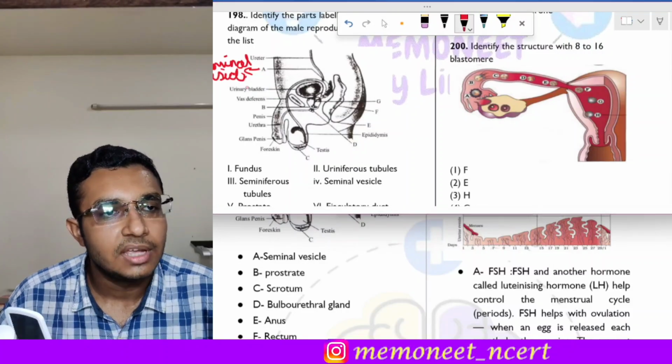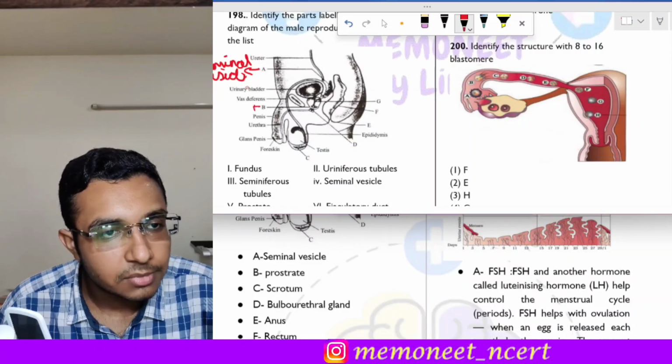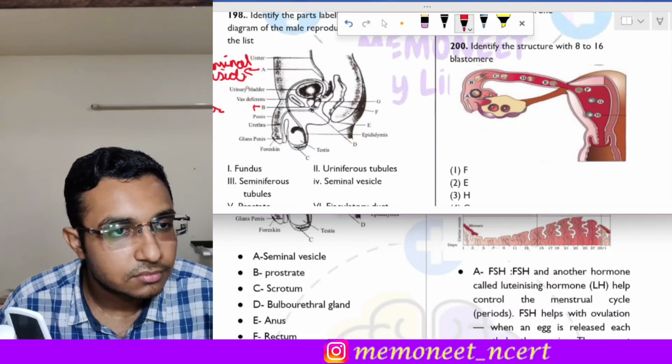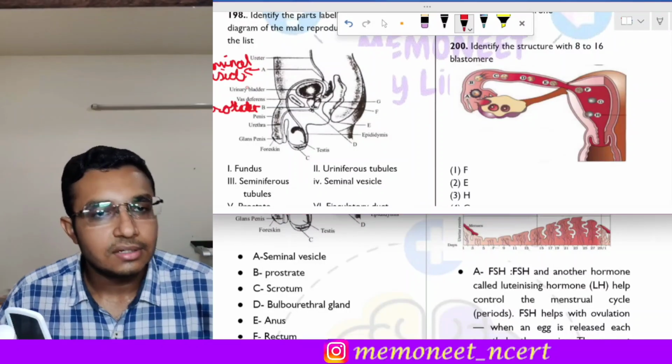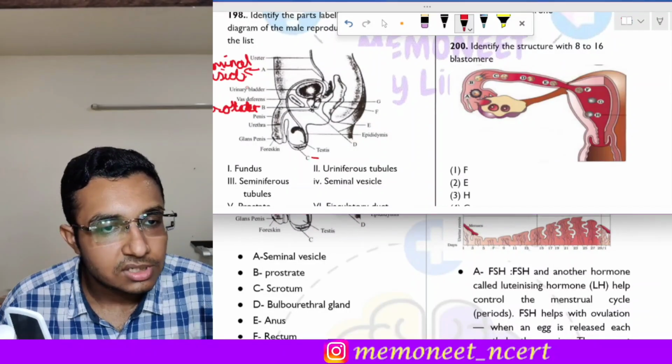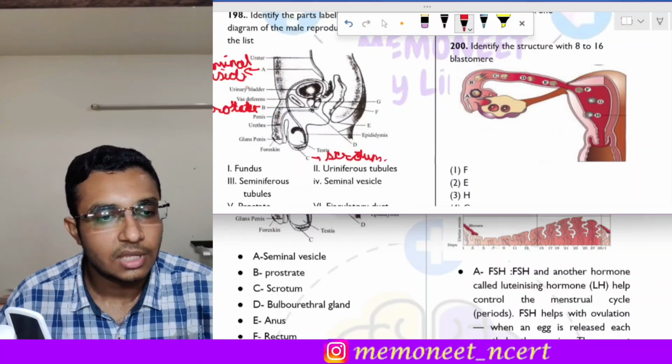Then we move on to B. What is B over here? B is the prostate gland. Then what is C? C is the scrotum.